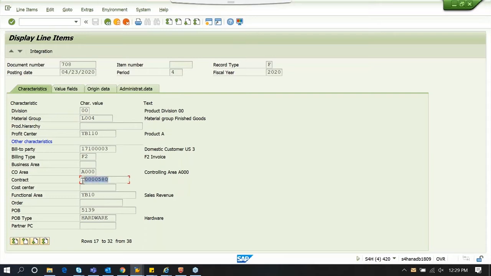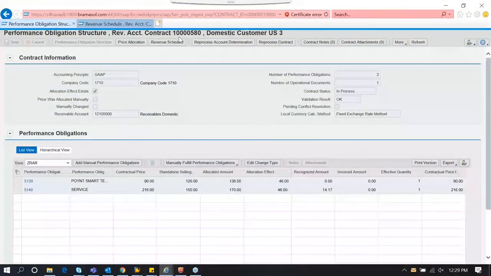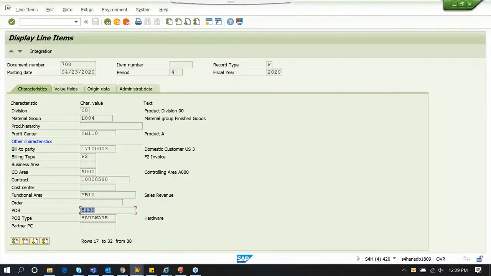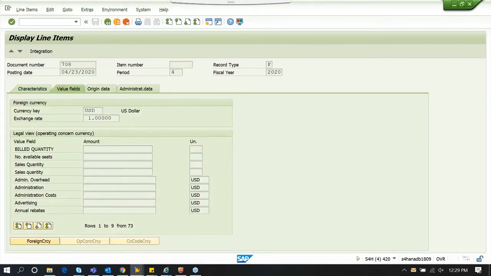So this is the contract that we ran the postings. So 580. This is the contract, and the first POB is 5139. So this is the POB, and this is the POB type hardware. And now these values, the values that we have posted, the amount has been recorded against these three dimensions. And you can see the revenue gets updated on the same COPA document.